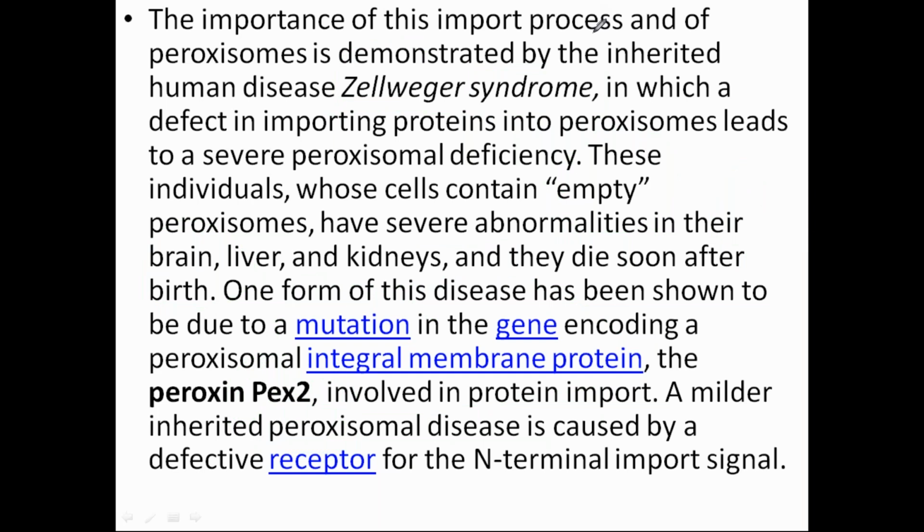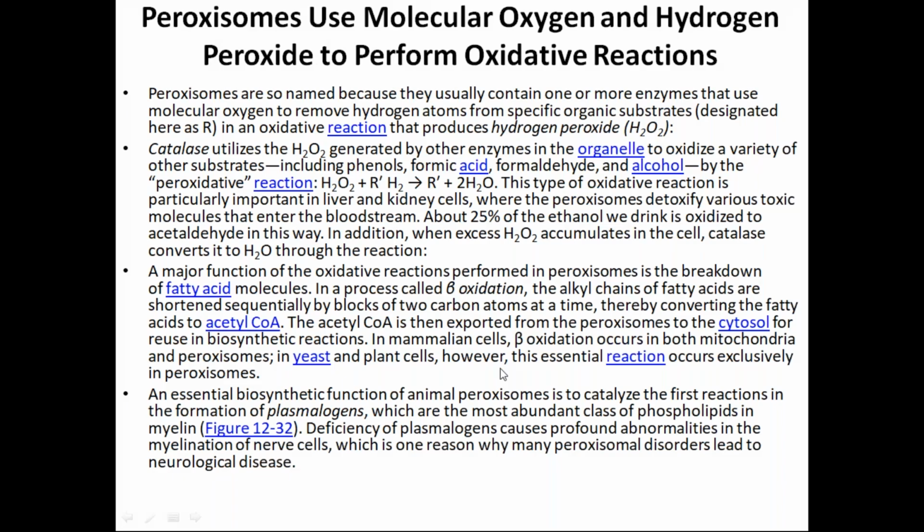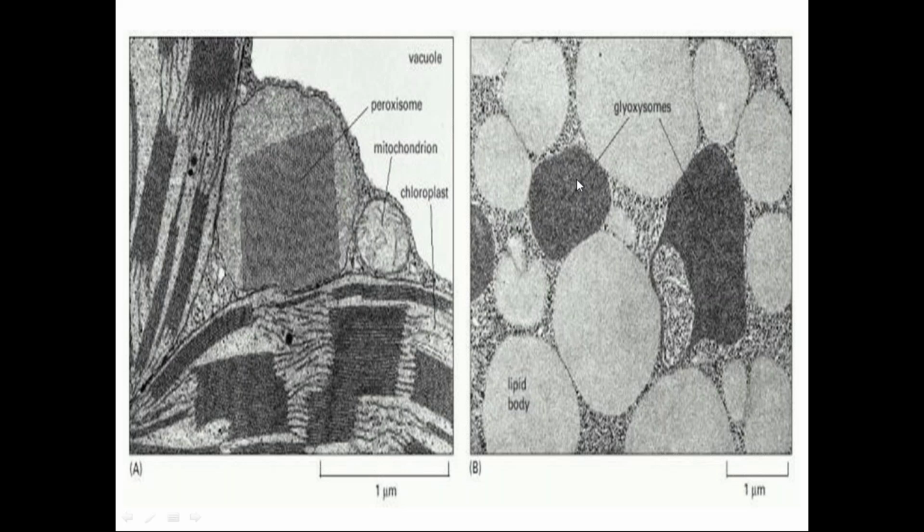Okay, so we have discussed all of these things. You can read these things. See, these are the glyoxysomes which are present in the plant. The glyoxysomes are specialized peroxisomes present only in plants. See the peroxisome, see the crystallized structure. Why is this crystallized structure present? Because of the presence of urate oxidase and catalase.